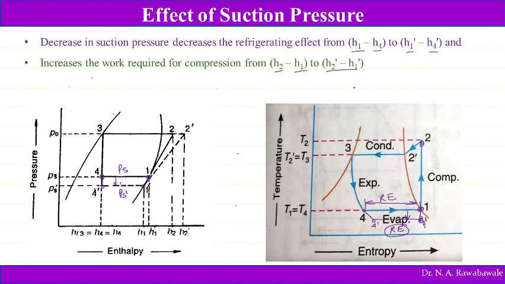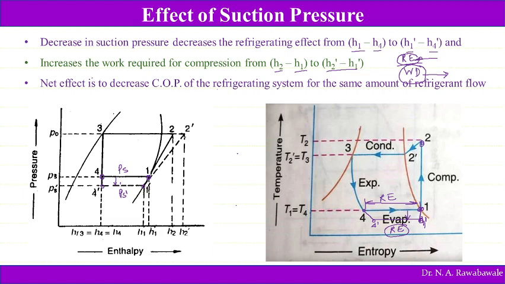So what is the effect on COP? So how do we define COP? Refrigerating effect divided by work done. So here the refrigerating effect is reduced and work done is increased. So in both ways, this is going to reduce the coefficient of performance. So the numerator is decreased and the denominator is increased. So simultaneously it reduces the numerator and increases the denominator. Then that is nothing but it is going to reduce the coefficient of performance.